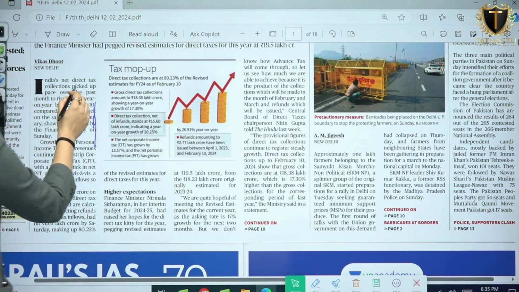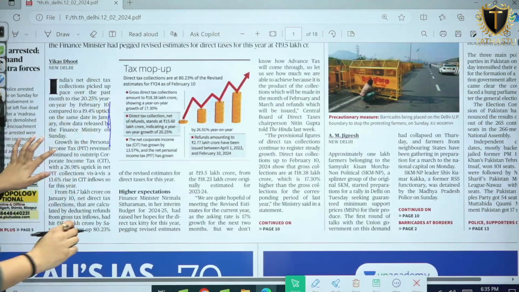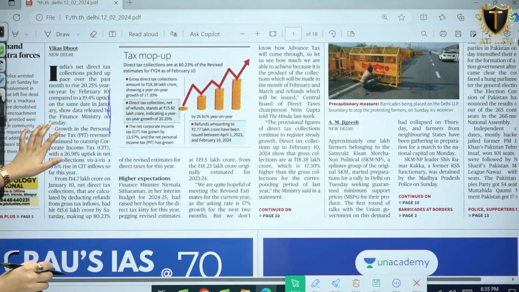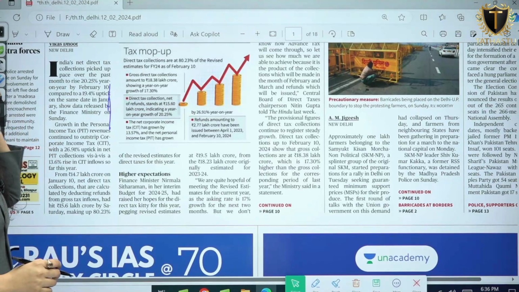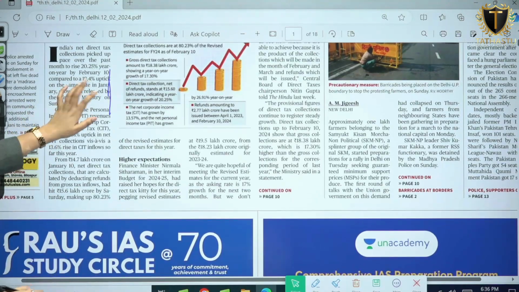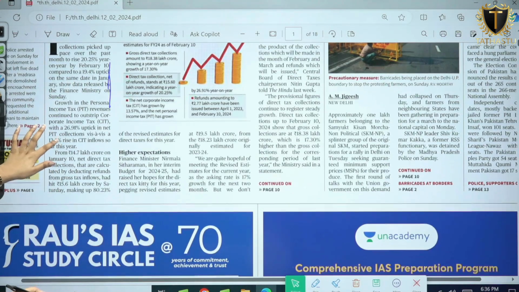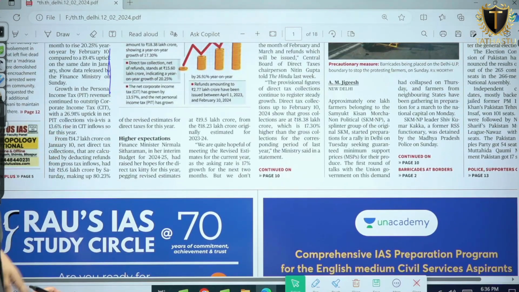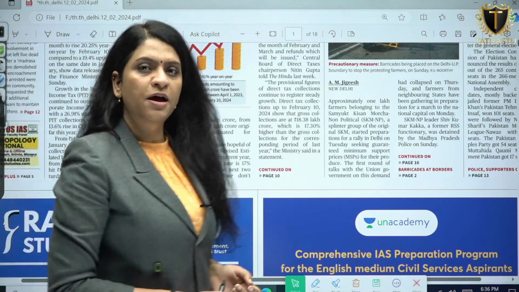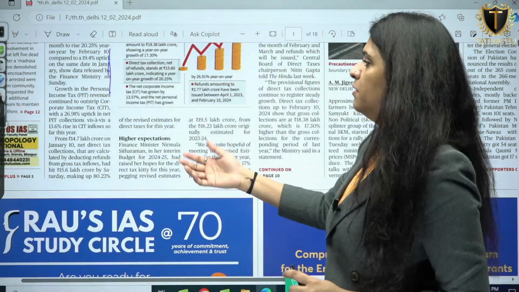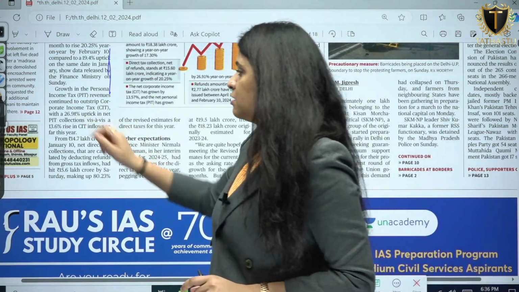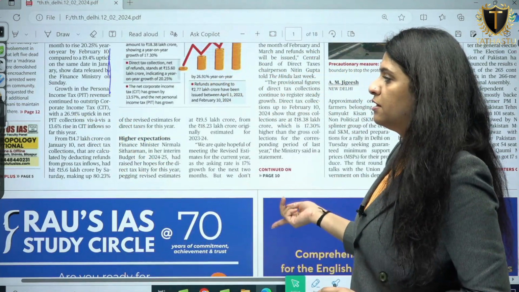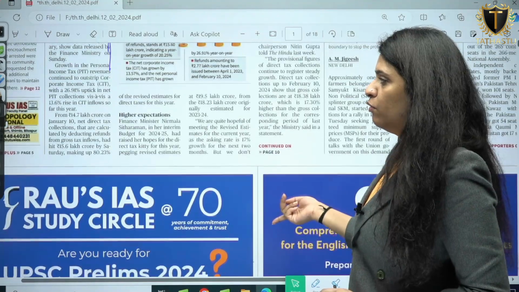The line you need to read is: India's net direct tax collection picked up pace over the past months to rise 20.25% year-on-year, compared to a 19% uptick on the same date last year in January, showed data released by the Finance Ministry. Growth in personal income tax revenues continued to outstrip corporate income tax. So the growth of personal income tax has outstripped the corporate income tax, with a 26% uptick in net PIT collections vis-a-vis a 13% rise in CIT flows this year.